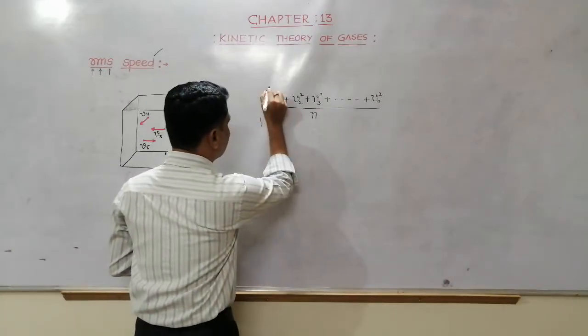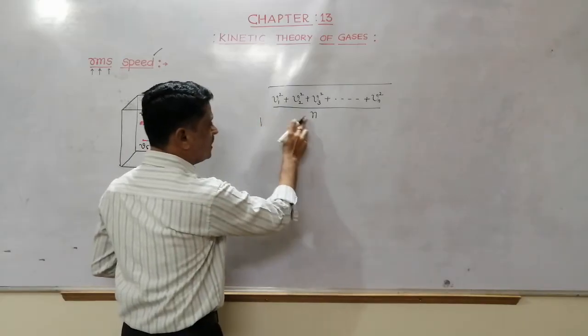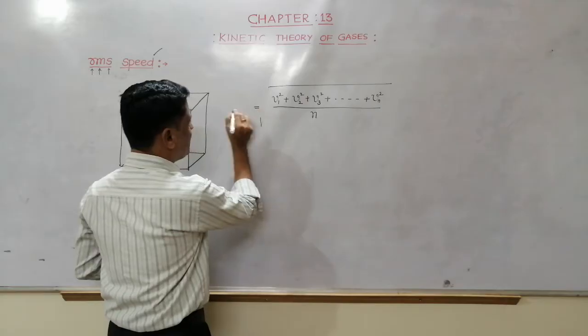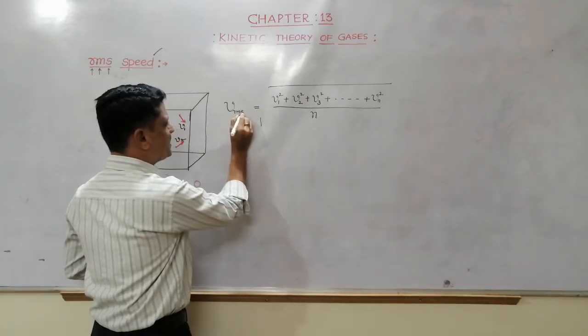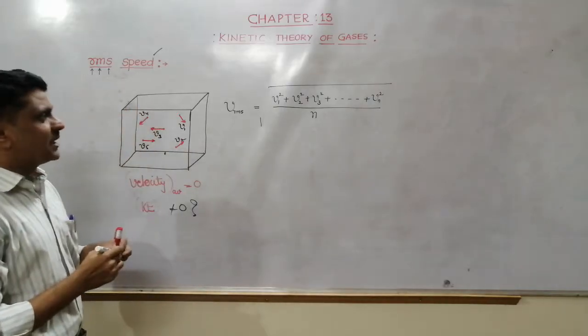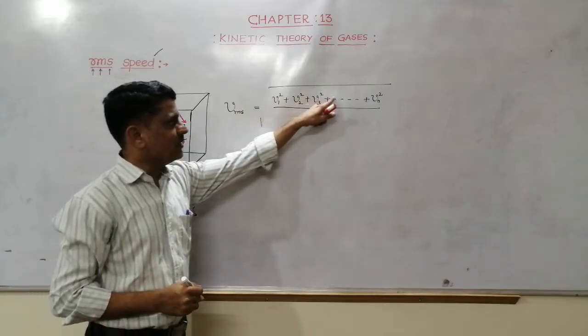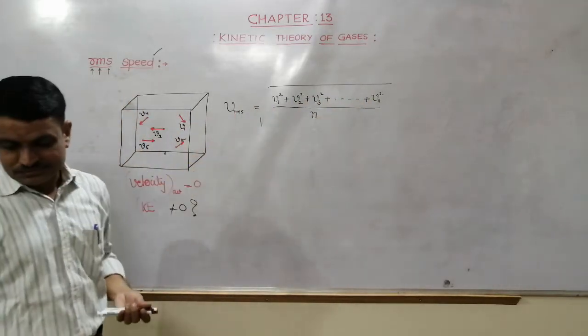If I put a root, this is the root mean square velocity. This itself is called VRMS. VRMS means root mean square velocity or speed. Okay, please note down.